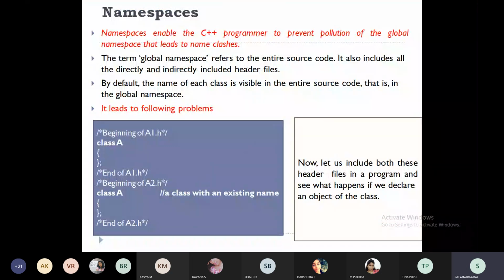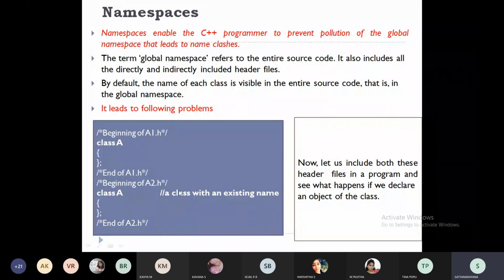Say for example, if we are writing a program like this. I am writing one class called A, and I am completing that within one header file called a1.h. I am writing one more header file called a2.h, and within that I am writing one more class called A. If I include both the header files,